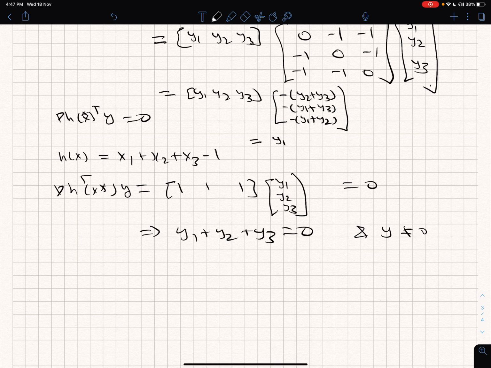Before expanding it further, I now know my y1 plus y2 plus y3 is 0. So what is y2 plus y3? It is minus of y1.